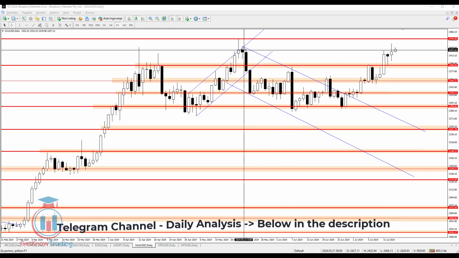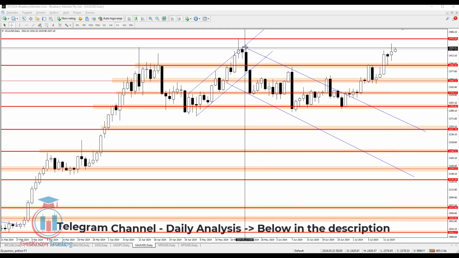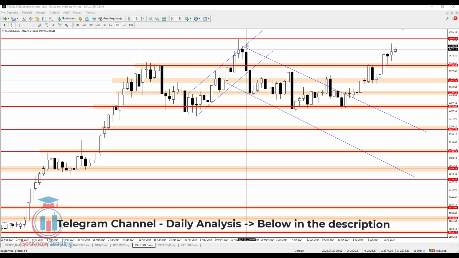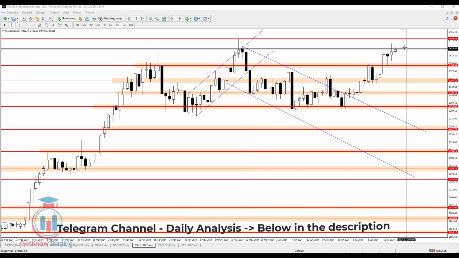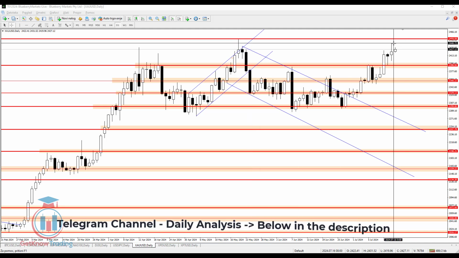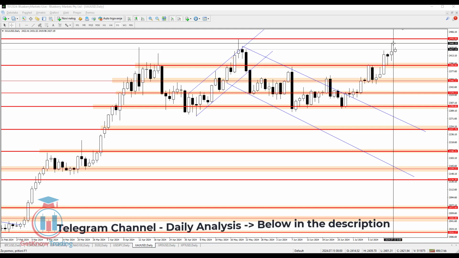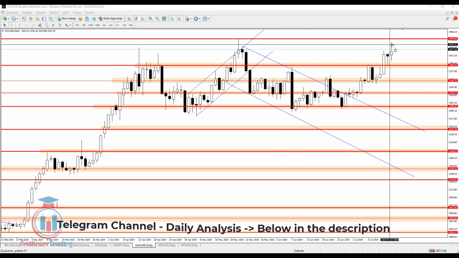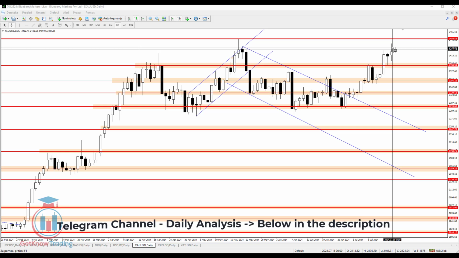And so, first of all, this one is here where the price currently is. The second one is this one, 2434. Then we have here the wick of this yesterday candle, which is 2440, and then 2450. So we can see there are several steps.